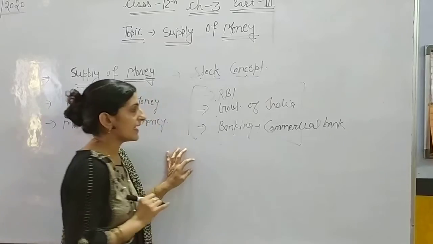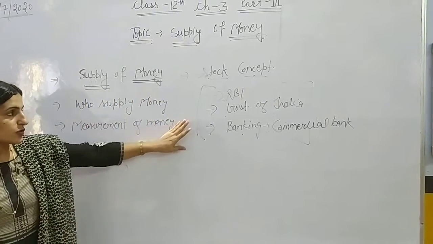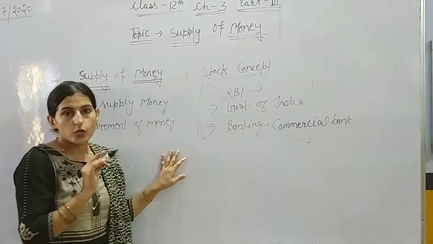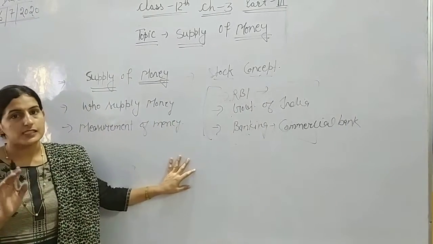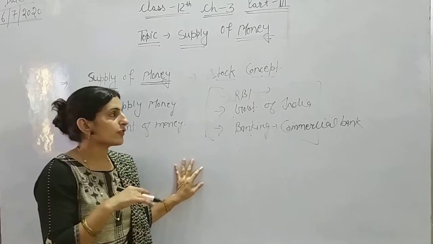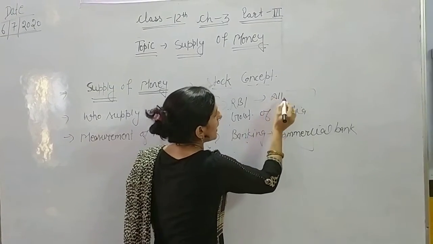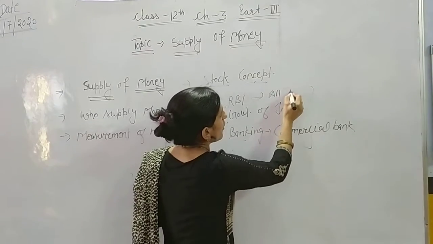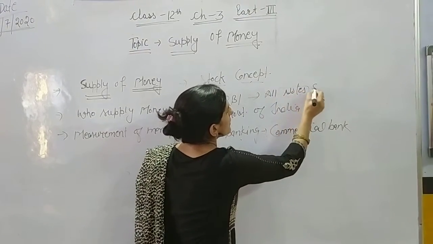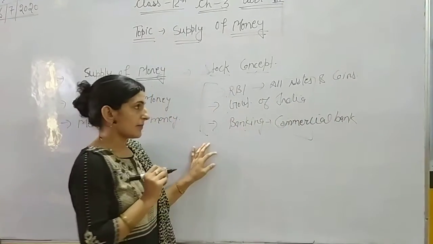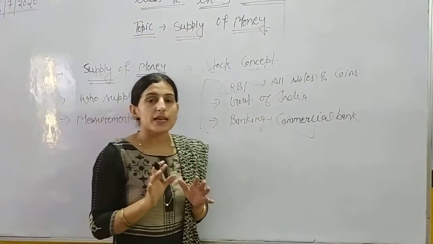All these supply money. Okay, so the RBI supplies money, notes and coins. As paper notes, in our earlier video we have seen the paper notes and coins that are supplied by the RBI, Reserve Bank of India. All notes and coins are supplied by the RBI. Then how does the RBI supply the money?